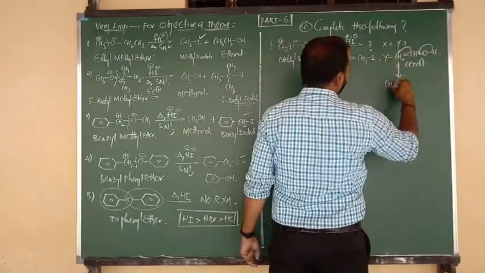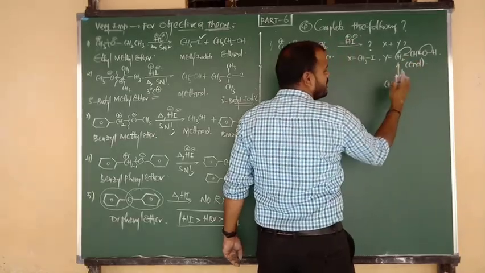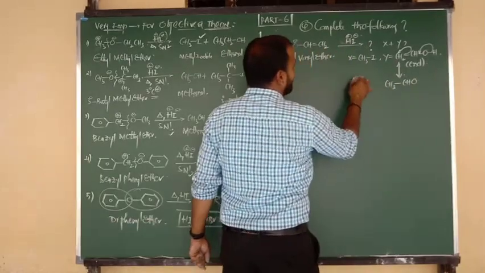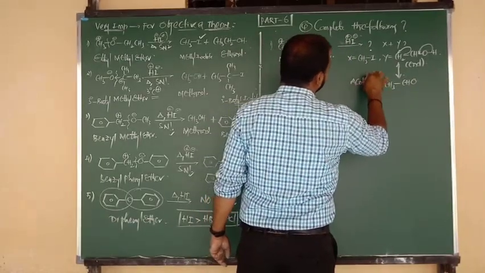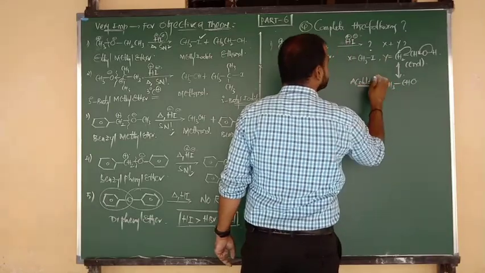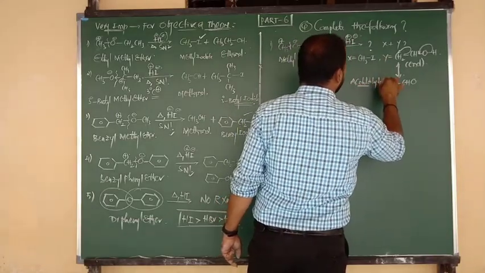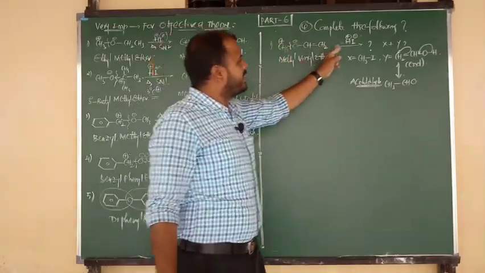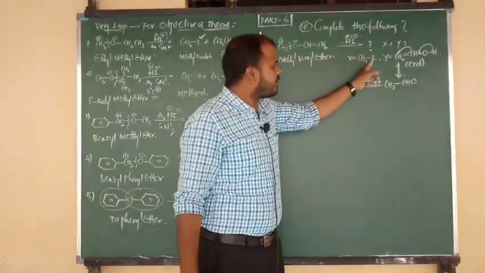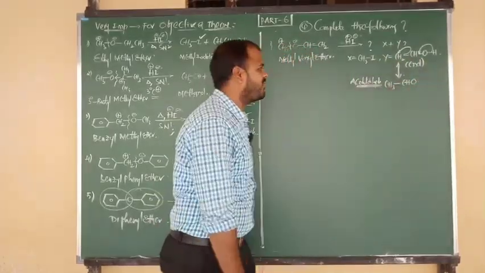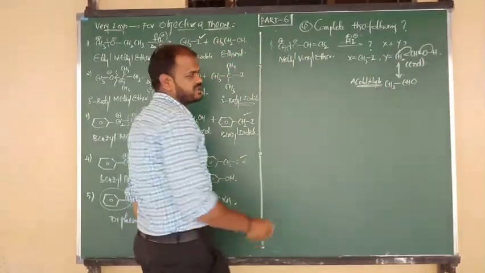So CH3 becomes CH3, the double bond becomes a single bond, CHO. This is your final product. So what is this, beta? Acetaldehyde. Very important. So methyl vinyl ether on heating with HI gives methyl iodide and acetaldehyde. Don't say vinyl alcohol, that is an unstable form as per keto-enol tautomerism.